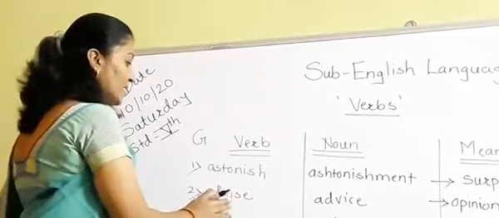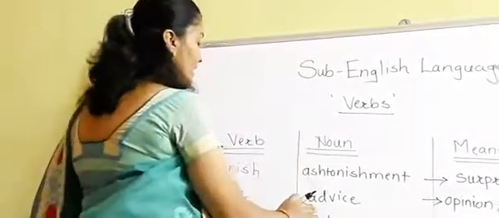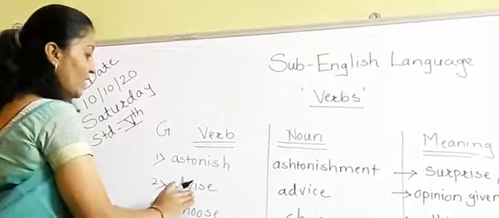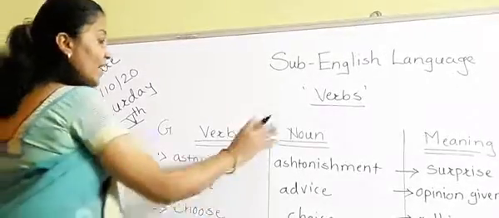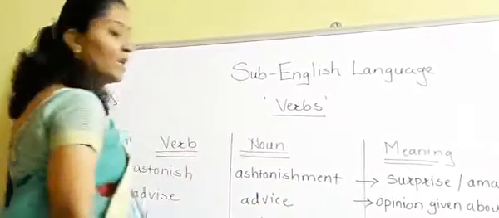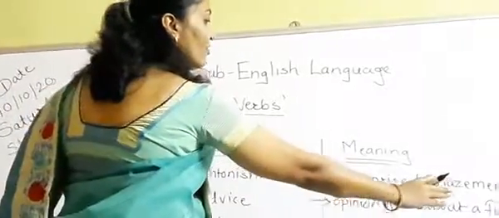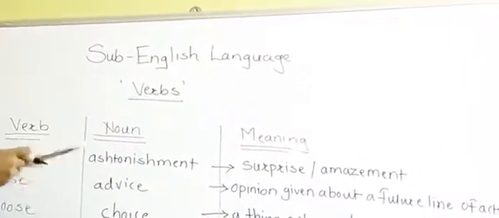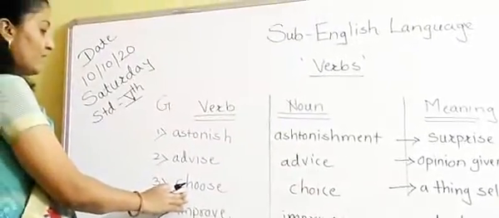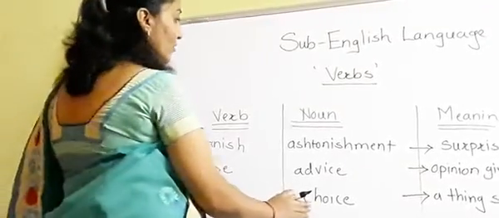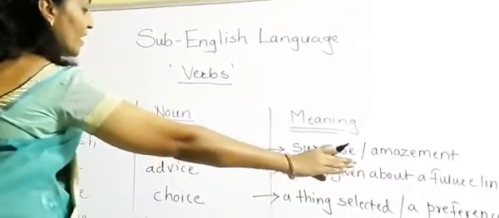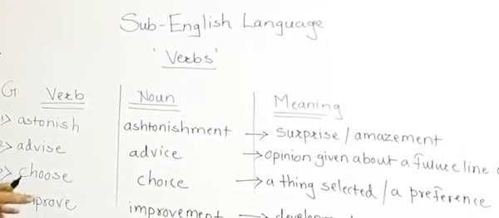Now see the second one, advise. Now see the difference between these two spellings. In the verb advise, the spelling is this, and when we make the noun from that, the spelling is advice. The meaning of that is opinion given about a future line of action. Now see the third one. The third word is choose, and the noun is choice, and the meaning is a thing selected or a preference, means we are giving preference to that thing first.